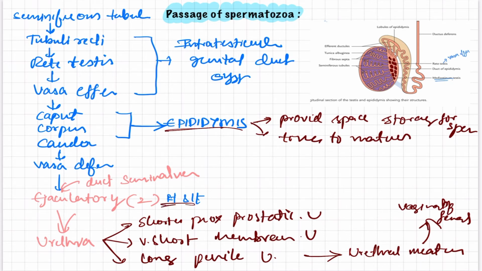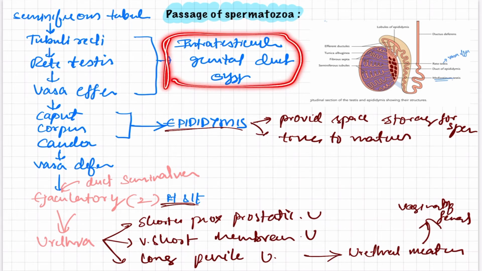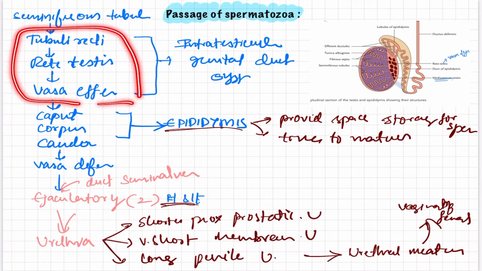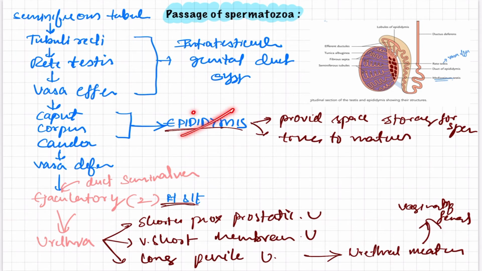So up to here there will be right and left parts: right ejaculatory duct, left vas deferens, right vas deferens, left vasa efferentia, right vasa efferentia. After the ejaculatory duct, they get united to form the urethra, and the urethra can be divided into parts: the prostatic, shorter; then the very short membranous; and the longest, the penile urethra, which comes out with the urethral meatus. This is the in-depth knowledge about the intratesticular duct system, and you can get MCQs on it. Only the tubuli recti, rete testis, and vasa efferentia come under the intratesticular ductal system. The epididymis does not come. These are the MCQs usually asked.